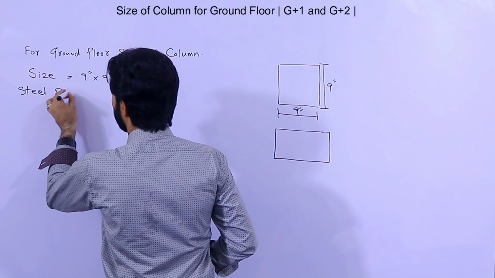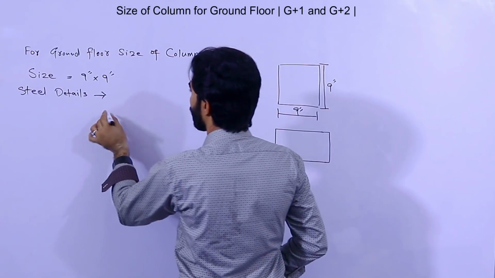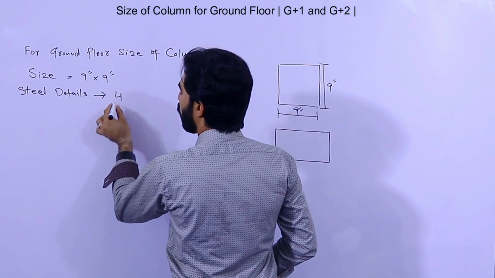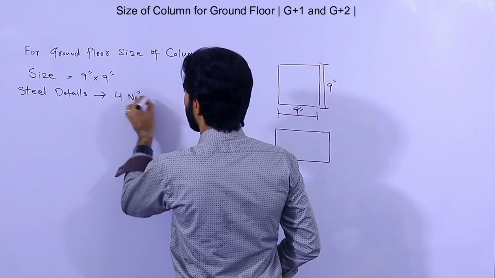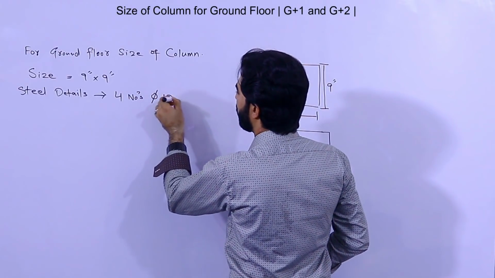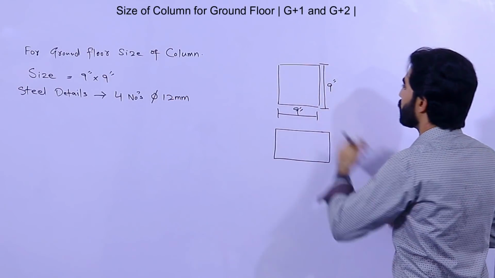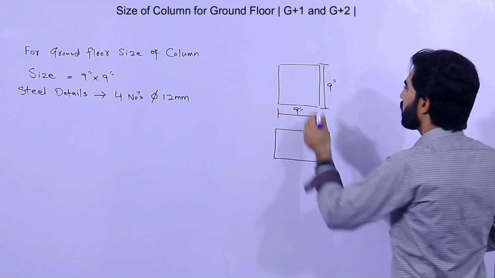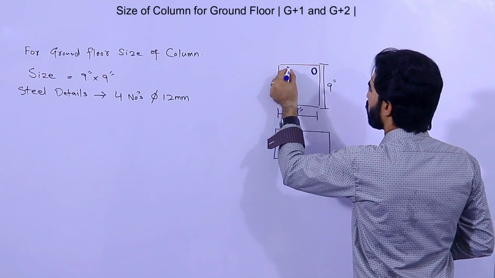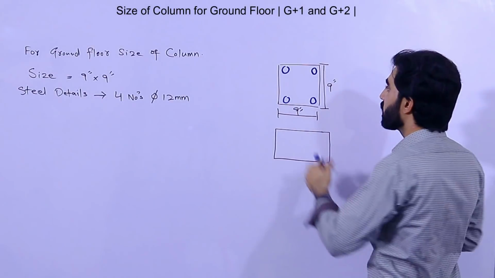In this case you should use these steel details. For just the ground floor you can use 4 numbers, and the diameter should be 12 mm. So you can use 4 steel rods: 1, 2, 3, 4. Got it?